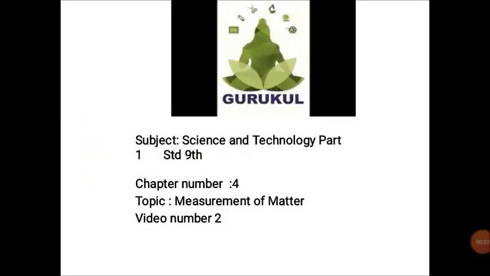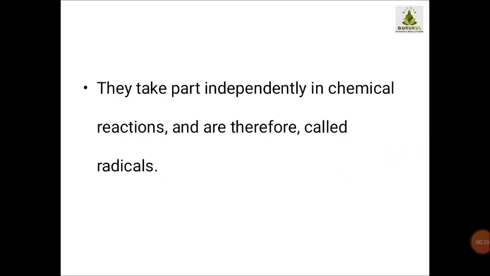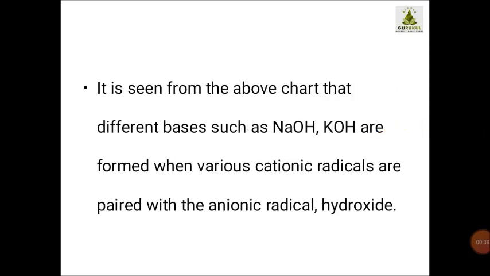Okay students, welcome back. In the previous video we discussed certain cations and anions. Now we are going to discuss the radicals. What are radicals? A compound with ionic bonds has two constituents. One constituent is the cation, that is a positively charged ion, and the other is the anion, that is a negatively charged ion. They take part independently in chemical reactions and therefore they are called radicals.